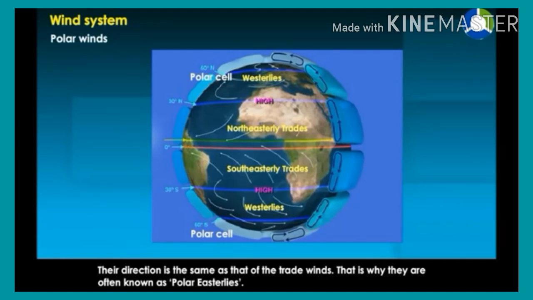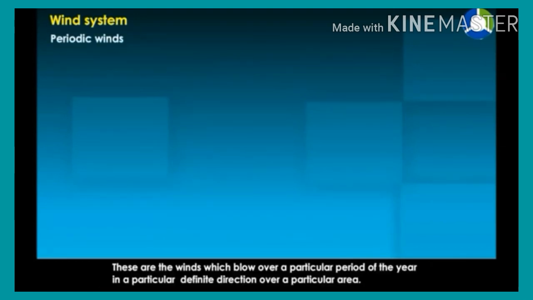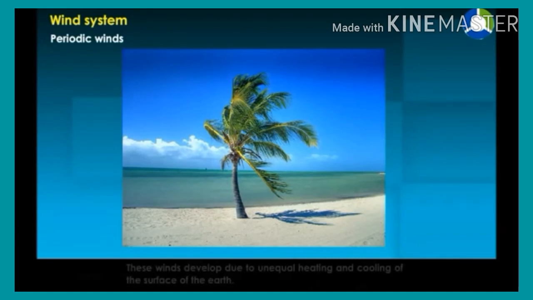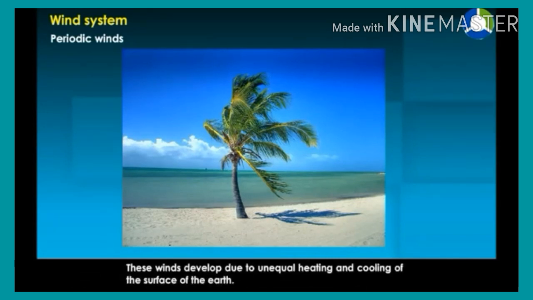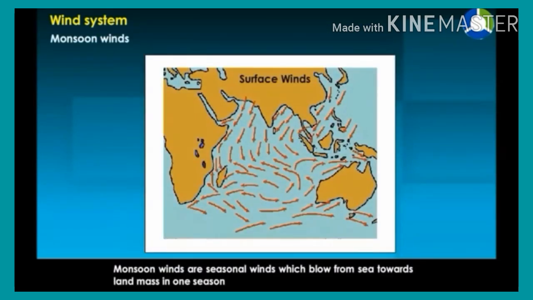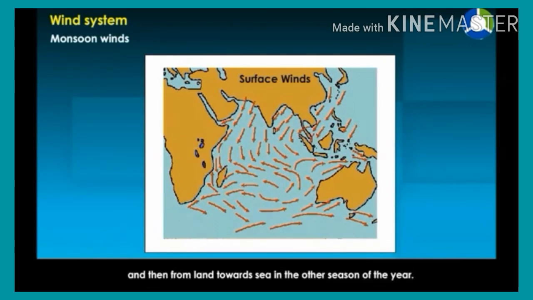Periodic winds. These are the winds which blow over a particular period of the year in a particular definite direction over a particular area. These winds develop due to unequal heating and cooling of the surface of the earth. The periodic winds or the seasonal winds are also called monsoons. Monsoon winds are seasonal winds which blow from sea towards land mass in one season, and then from land towards sea in the other season of the year.